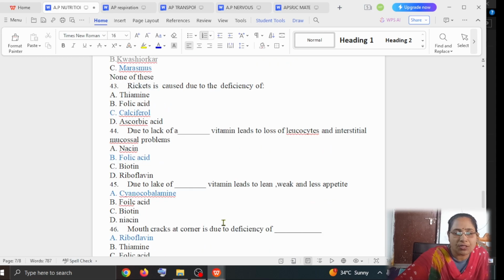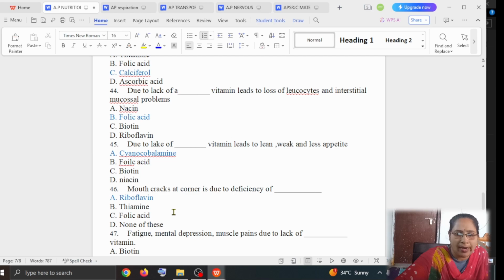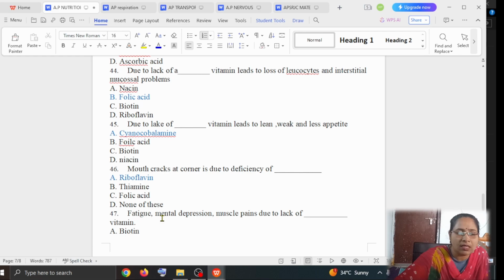Next question: lack of which vitamin leads to being lean, weak and having less appetite? Option A is cyanocobalamin, option B is folic acid, option C is biotin, option D is niacin. The answer is cyanocobalamin. Next, mouth cracks at the corners are due to the deficiency of, option A riboflavin, option B thiamine, option C folic acid, option D none of these. The answer is riboflavin.